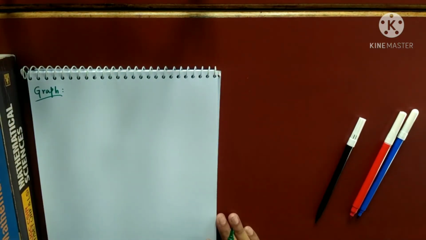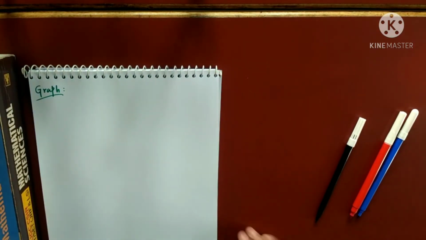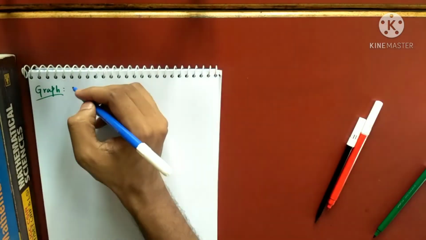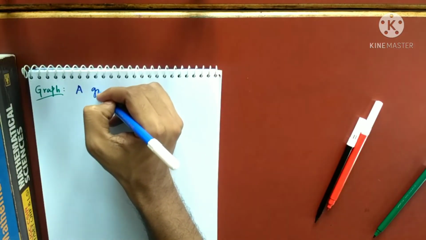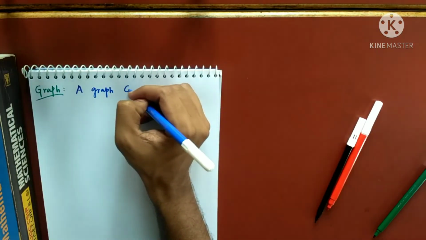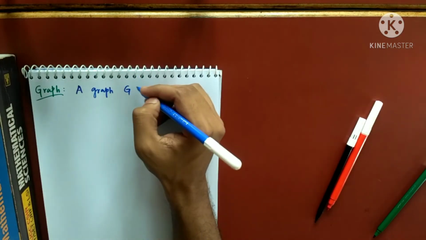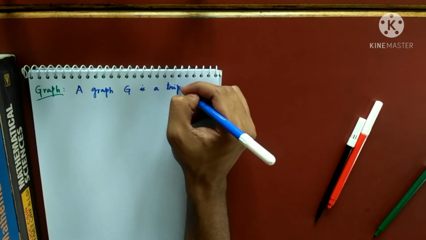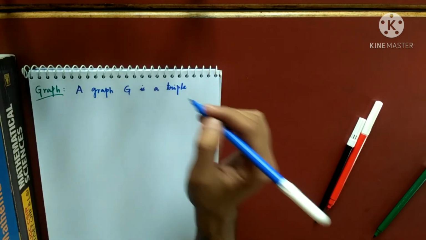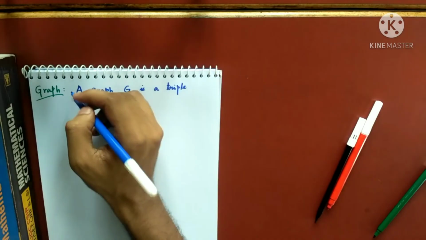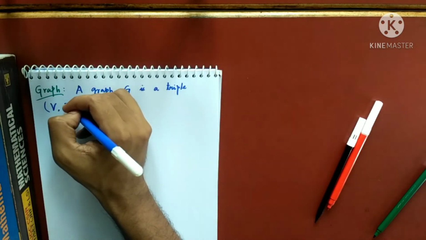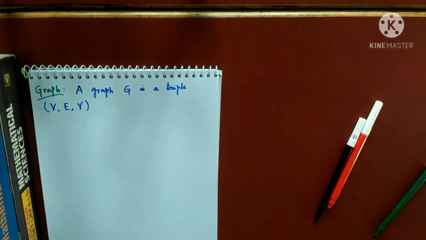So what is a graph? A graph G is a triple, that means consisting of three things. The triple has V, E and gamma.